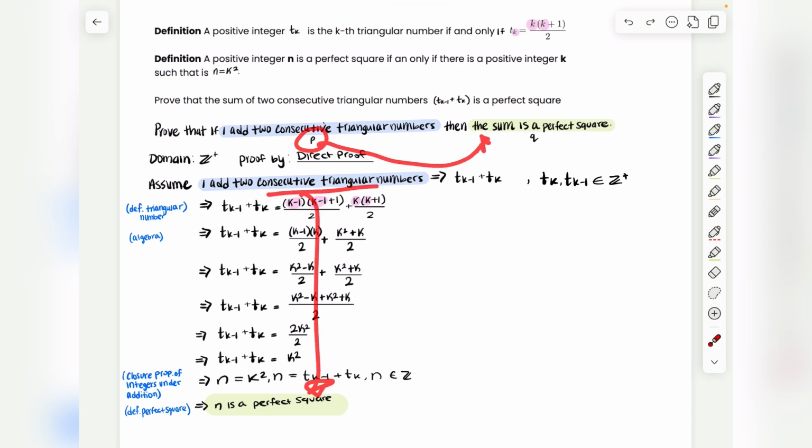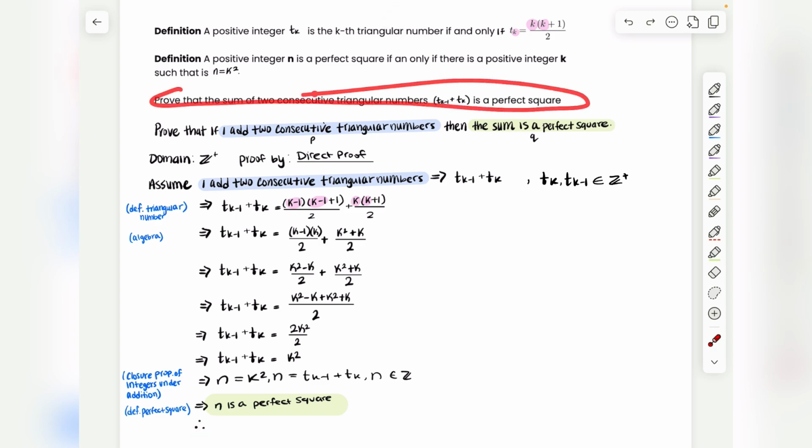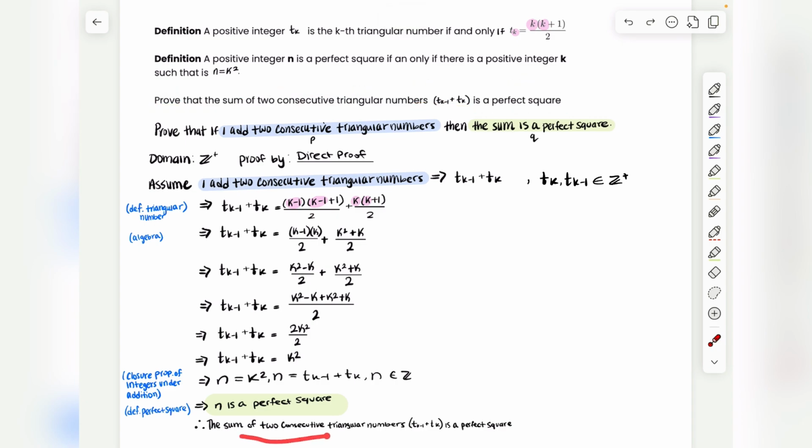From p all the way to q. So we say therefore, that's what this symbol means, and then we copy and paste what we wanted to prove, which is this sentence right here: the sum of two consecutive triangular numbers is a perfect square, and we're done with our little proof.